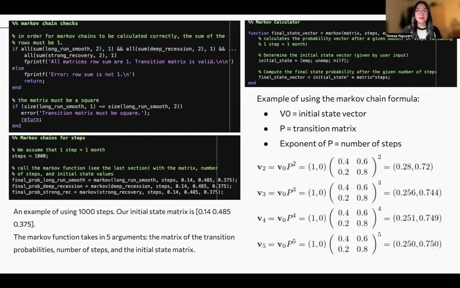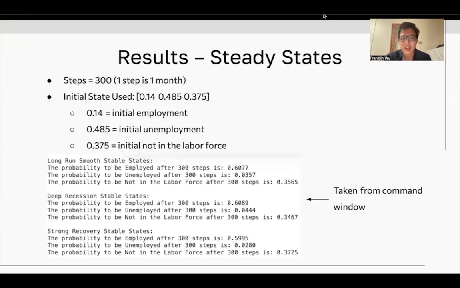And then we have the Markov chain function. This function takes into account the matrix, the number of steps, and the initial state vector, from employment, unemployment to not in the labor force, and then it calculates the initial state multiplied by the matrix to the power of the number of steps. And then it spits out the final state vector. So taking a look at our final results, we used 300 steps, a reminder that one step is equivalent to 1 month, as well as the initial state we used based on the most current up-to-date data provided by the BLS.